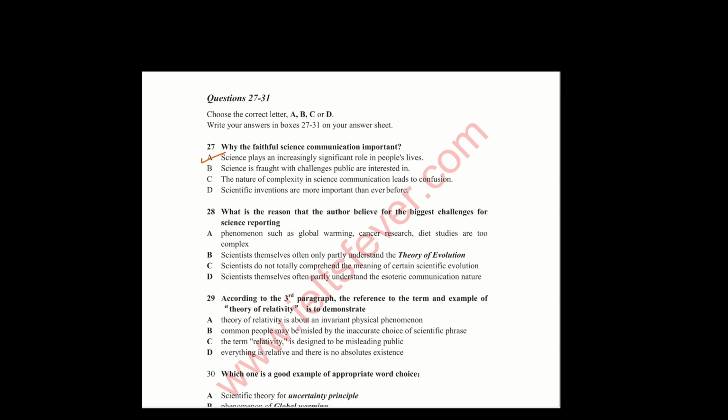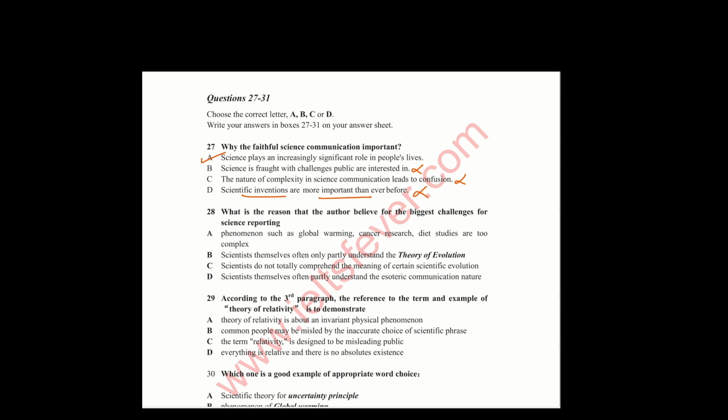All other options are not correct because no particular information is given in paragraph A, or the same keywords are not present in paragraph A. Scientific inventions are more important than before.